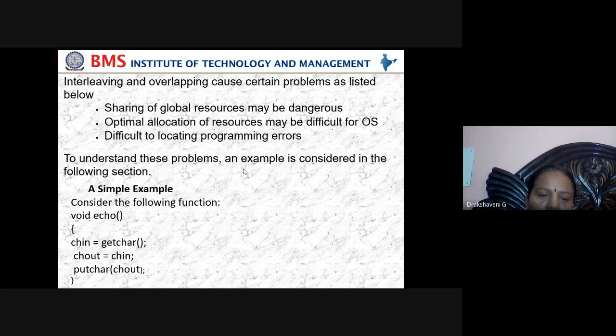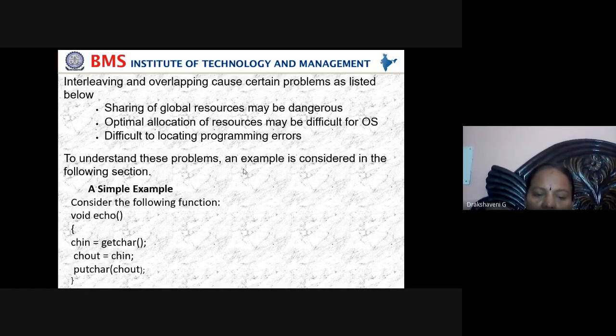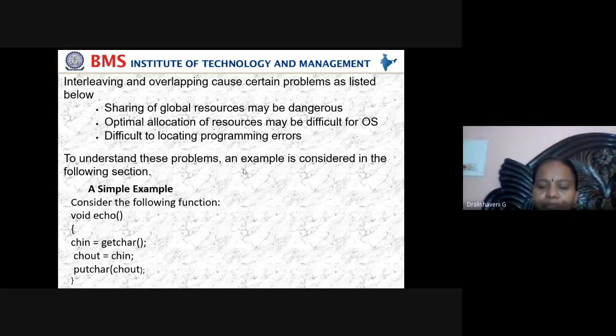What type of value? getchar. getchar means a character is taken from the keyboard. Whatever you press on the keyboard will be assigned to chin. That chin value will then be passed to chout, and chout is what is displayed on the monitor. putchar is what displays it on the monitor.